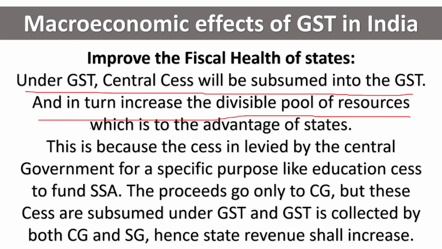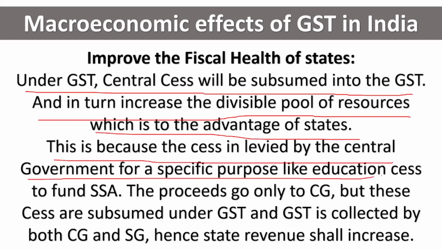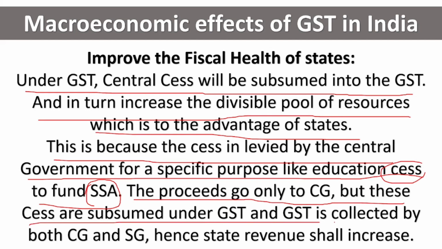Next, under GST, central cess will be subsumed into the GST and in turn increase the divisible pool of resources, which is to the advantage of states. This is because the cess is levied by the central government for a specific purpose, like education cess to fund SSA. SSA means Sarva Shikshana Abhiyana. So to fund this Abhiyana, they are putting a cess, meaning an additional tax on education. The proceeds, whatever tax they are collecting, only go to the central government. But these cesses are subsumed under GST, and GST is collected by both central government and state government. Hence, state revenue shall increase.